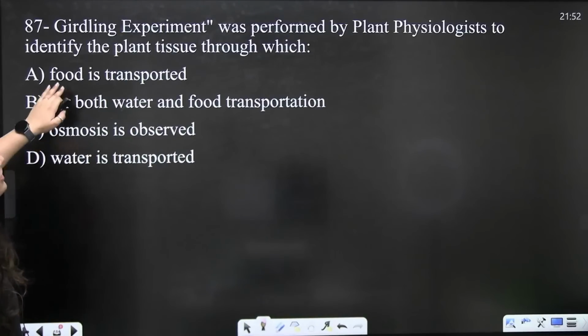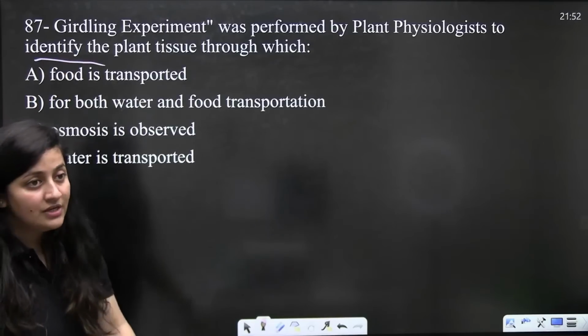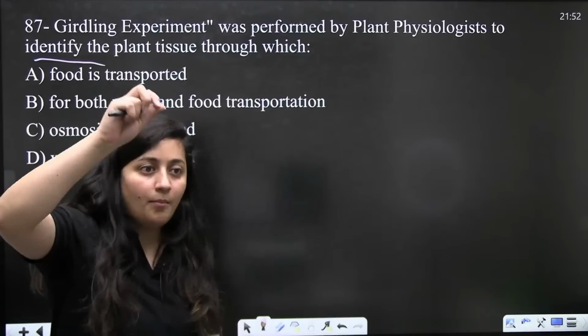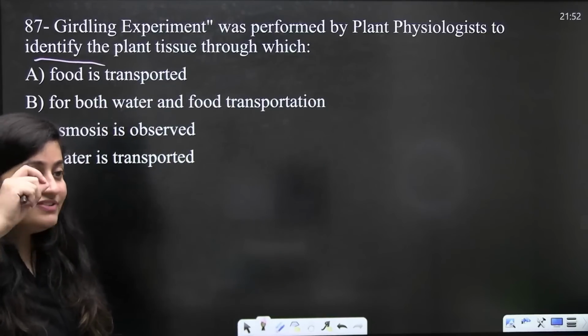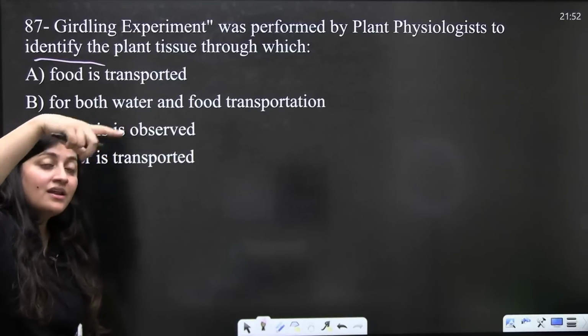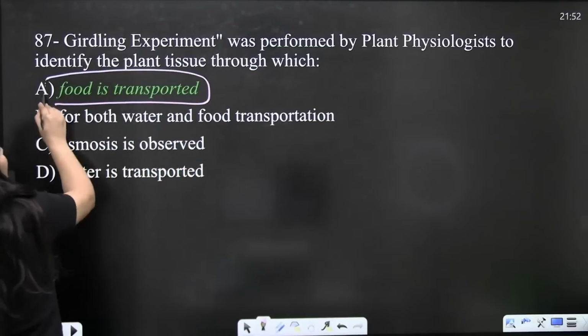Now the girdling experiment was performed by plant physiologists to identify the plant tissue through which, remember girdling experiment, the bark was removed. So obviously phloem is not there, the food will not get transported. So obviously it is A.